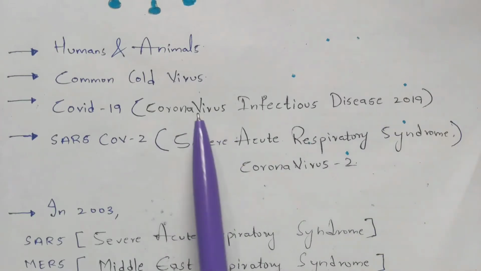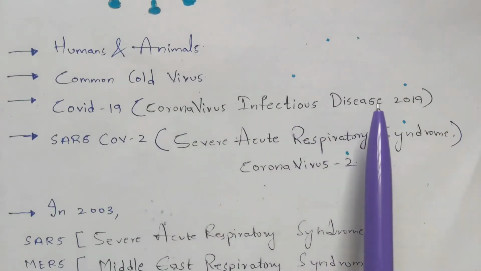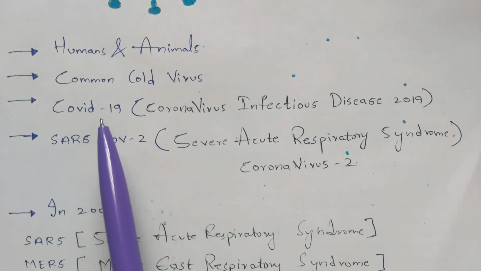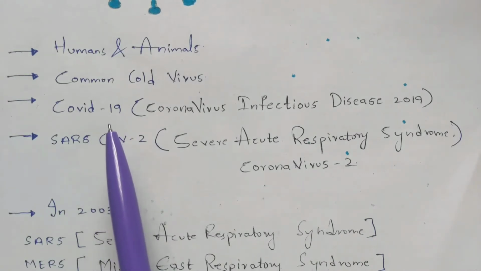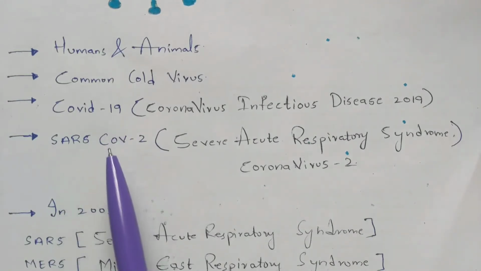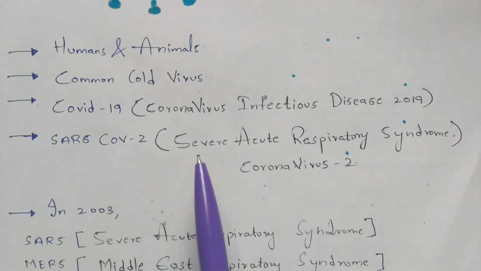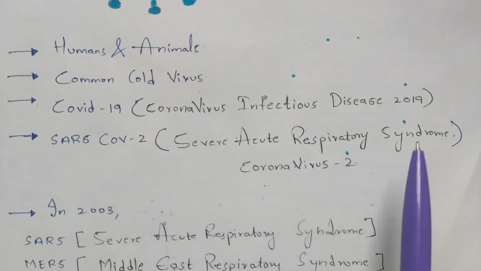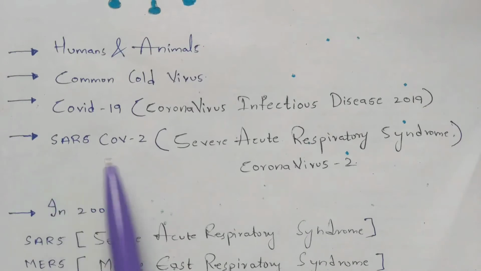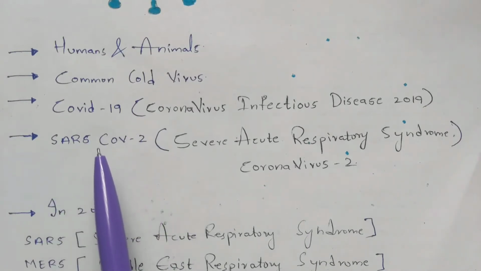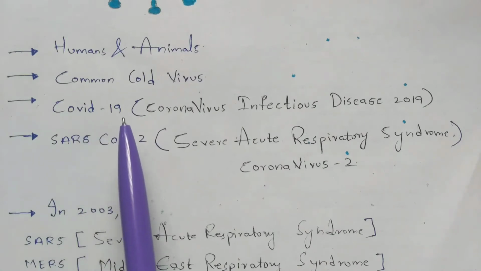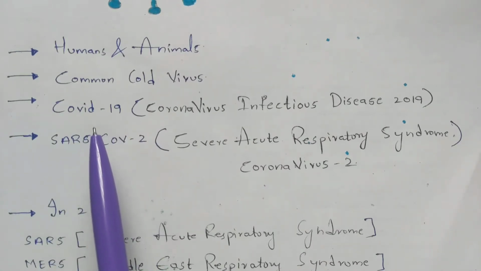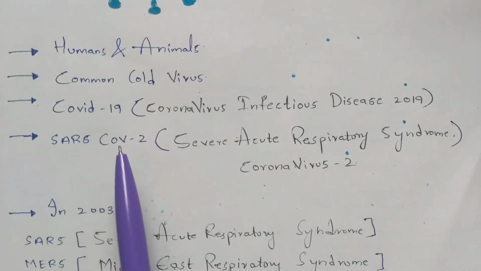Hence it is named COVID-19, coronavirus infectious disease. This is the name of the disease, that's it. But the virus which causes this COVID-19 is called SARS-CoV-2, which means severe acute respiratory syndrome coronavirus 2. So this is a virus which will infect human beings and cause the disease called COVID-19. So COVID-19 is not a virus, it is a disease which is mainly caused by a virus called SARS-CoV-2, right?